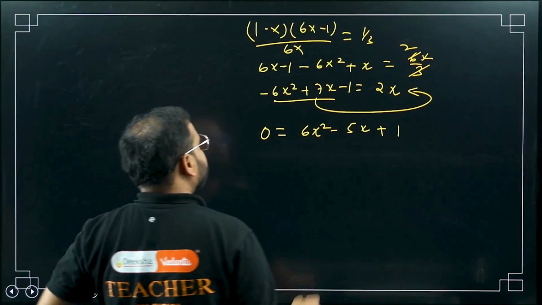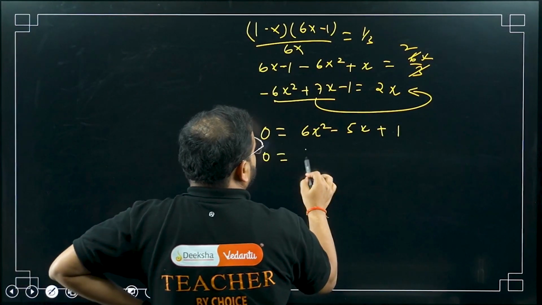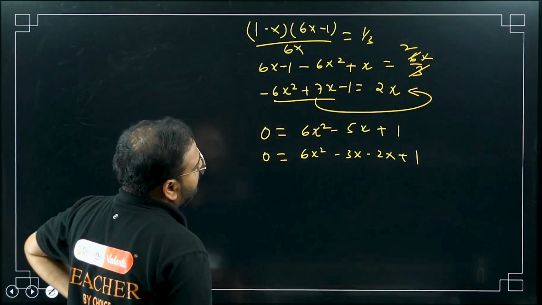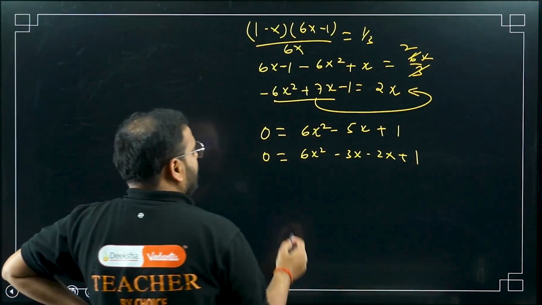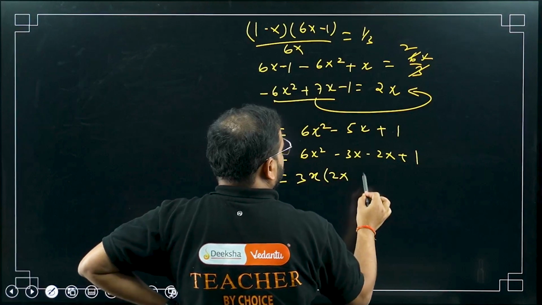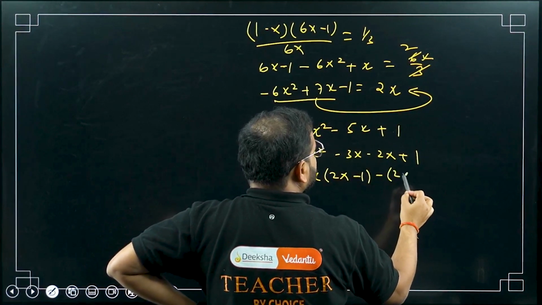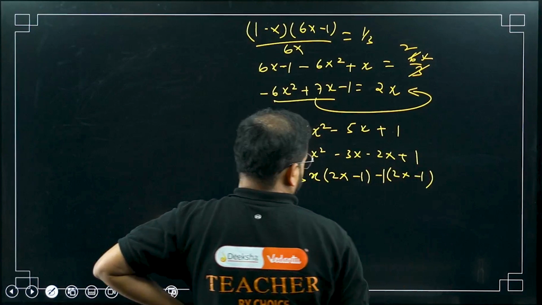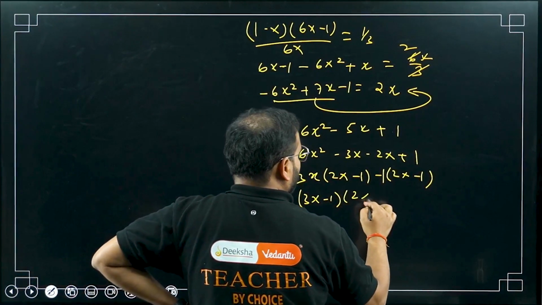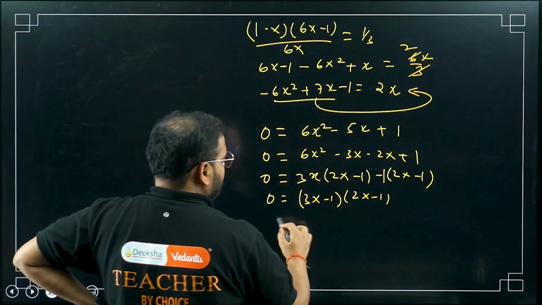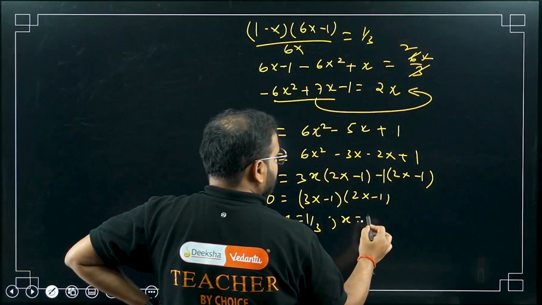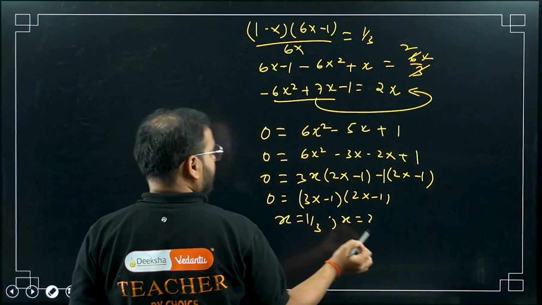Can we factorize it? Yes, sir, we can factorize it. 6X square minus 3X minus 2X plus 1. Please check. Minus 3X plus 2X, minus 2X plus 1. Factor is 3X times 2X minus 1, and I can take minus common here, so minus 1 times 2X minus 1. So I'm getting this as 3X minus 1 times 2X minus 1. If you equate them individually, you get X as 1 by 3 from the first bracket. From the second bracket, X is simply 1 by 2, not 2 by 3. 1 by 2. Have a look.